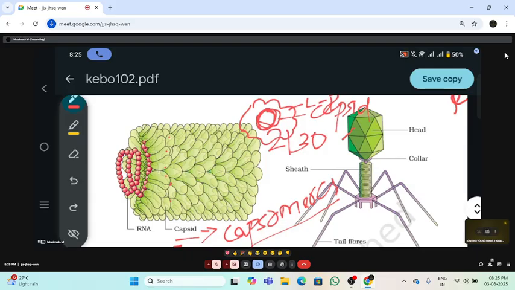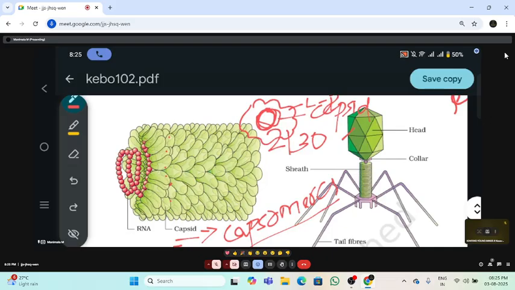What is meant by peplos? In AIDS and influenza virus, it is made up of a lipid protein complex externally to the capsid. This lipid protein complex is called peplos or envelope. This envelope contains cell membrane, and with the help of this only the virus exits from the host cell.